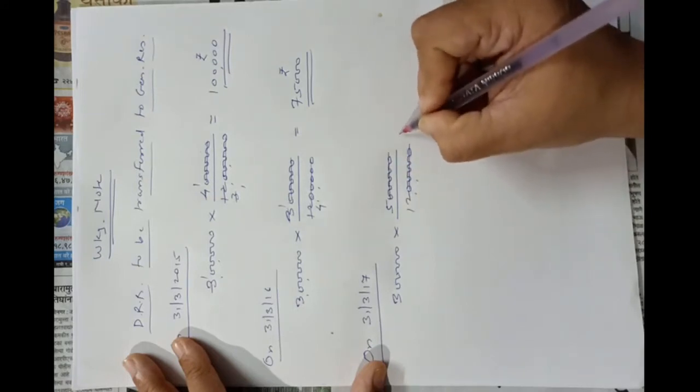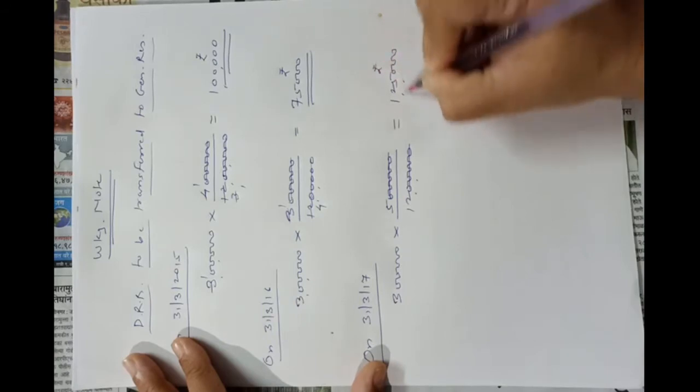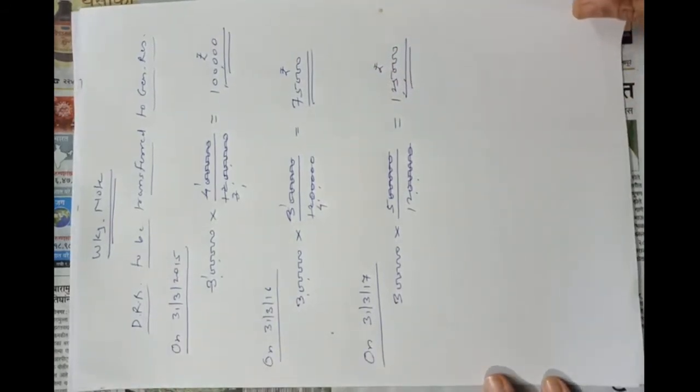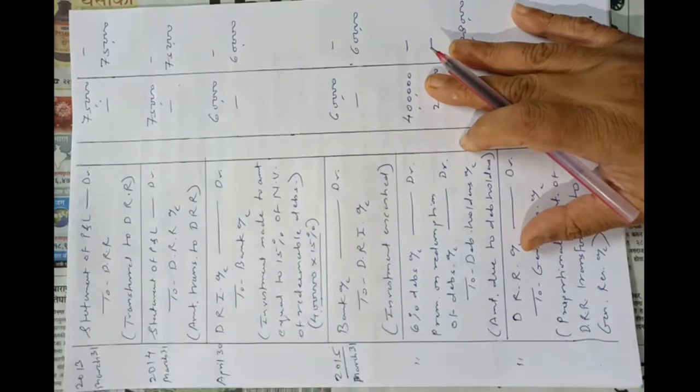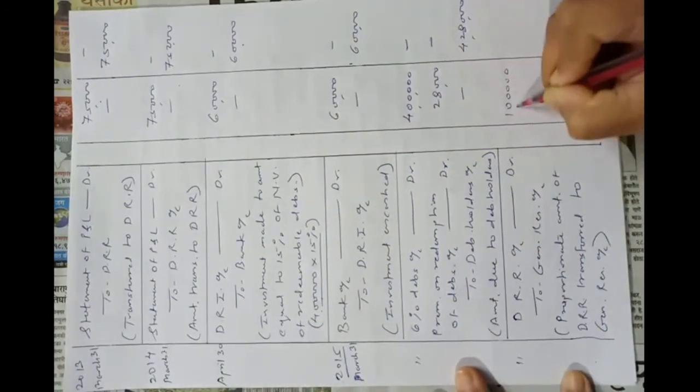Okay, so the amount will be 1,25,000 rupees. Total amount 3 lakhs will be transferred to general reserve at the end. Understood? So now on 31st March, in this problem 31st March 2015, we will transfer 1 lakh rupees to general reserve. 1 lakh.